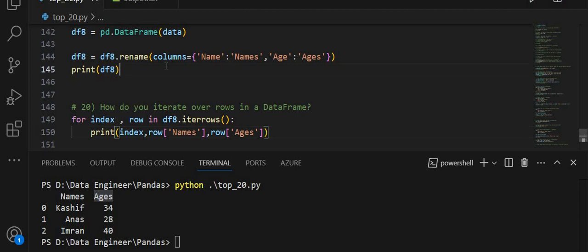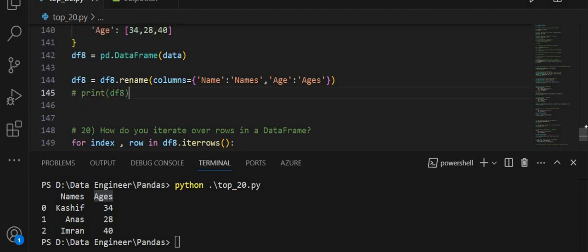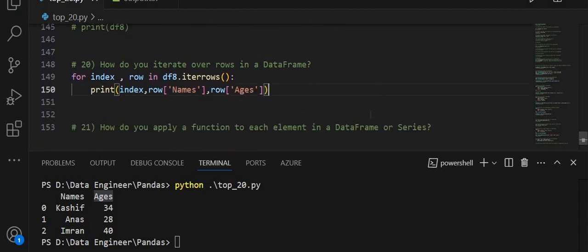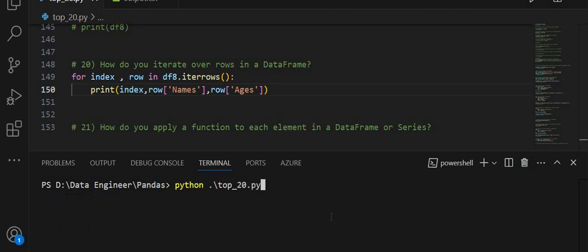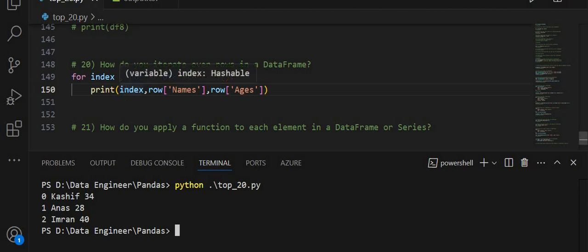If I run my program, you will see a straight result. Clear my terminal. See, the index of the row is 0 and the names column has the value kashif, and the age column in the row is 34.